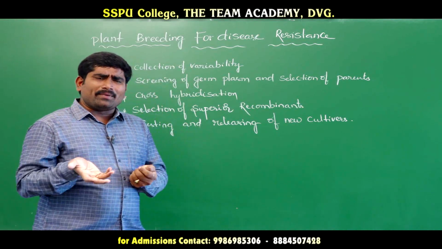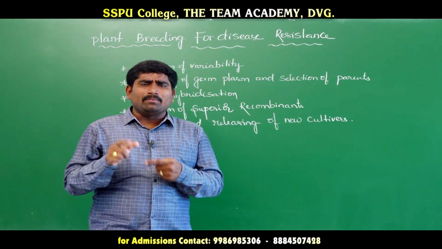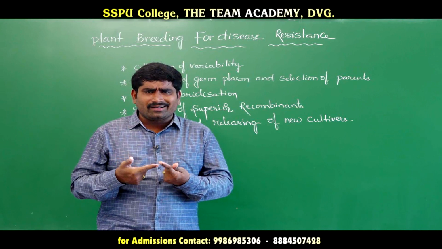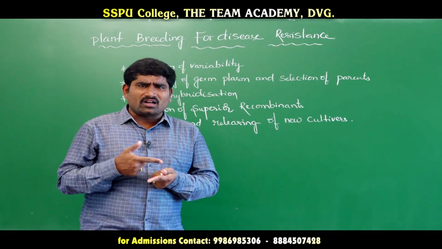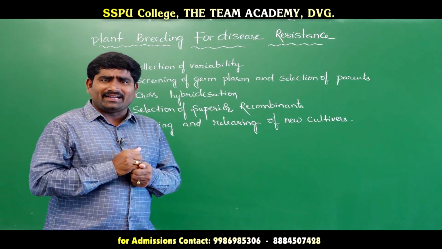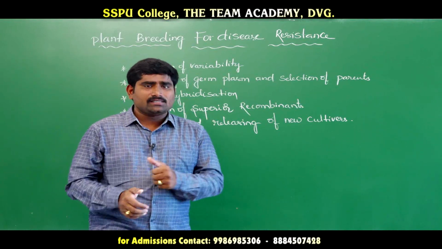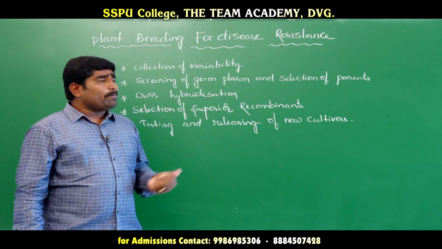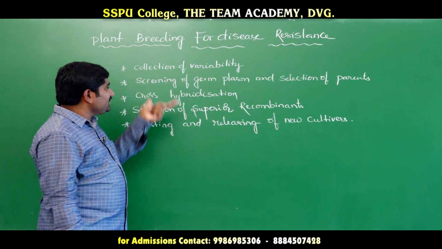Whatever the purpose, if you take two plants and manipulate, manipulation here means cross breeding, and produce a new better variety, then it can be considered plant breeding. Now, plant breeding for disease resistance, we have seen these are the steps.